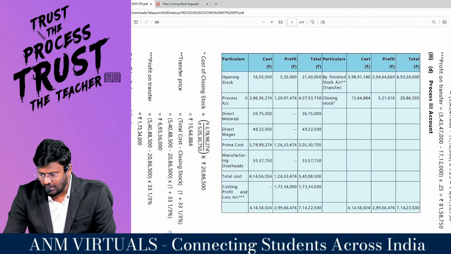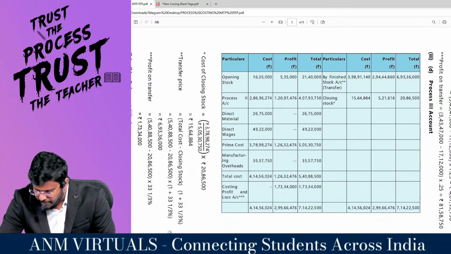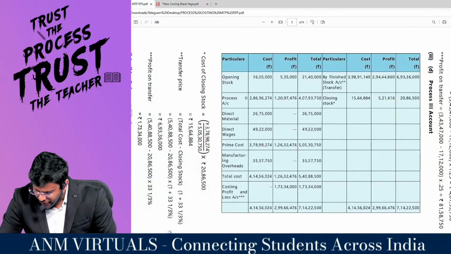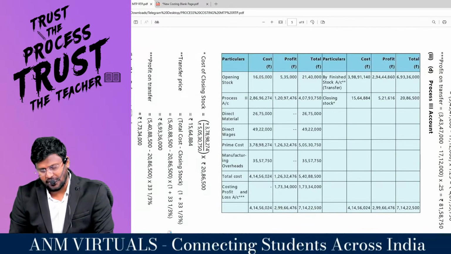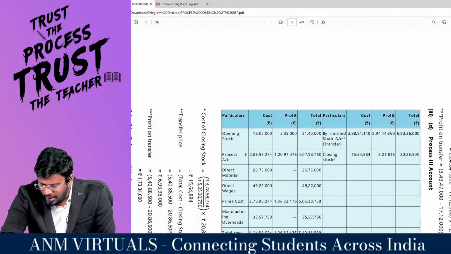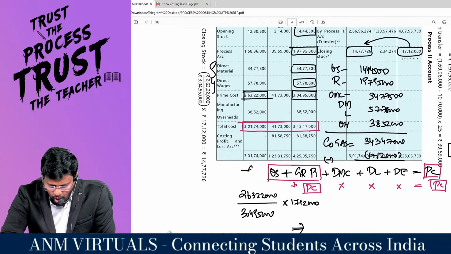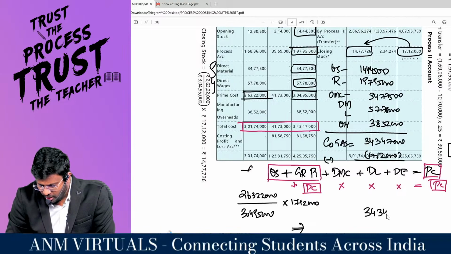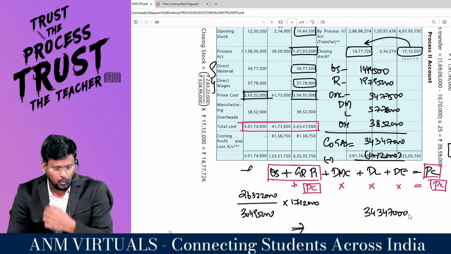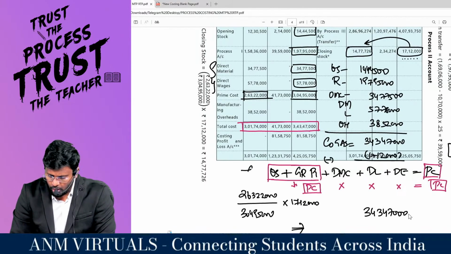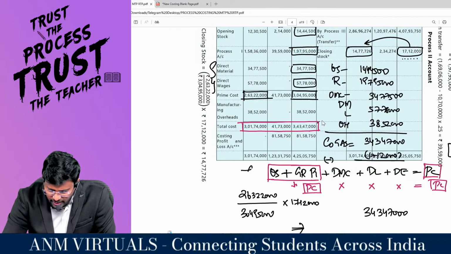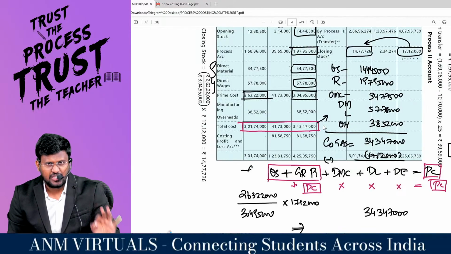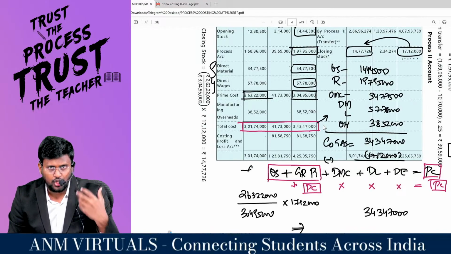Look here. Total cost minus closing stock plus profit margin will be the transfer price. So what is the total cost? The total cost is 3 crore 43 lakh 47,000. This is not for the valuation of closing stock. This is for the calculation of the transfer price.